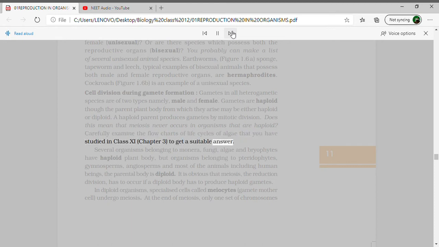Several organisms belonging to Monera, fungi, algae and bryophytes have haploid plant body, but organisms belonging to pteridophytes, gymnosperms, angiosperms, and most of the animals including human beings, the parental body is diploid. It is obvious that meiosis, the reduction division, has to occur if a diploid body has to produce haploid gametes. In diploid organisms, specialized cells called meiocytes, gamete mother cells, undergo meiosis. At the end of meiosis, only one set of chromosomes gets incorporated into each gamete.